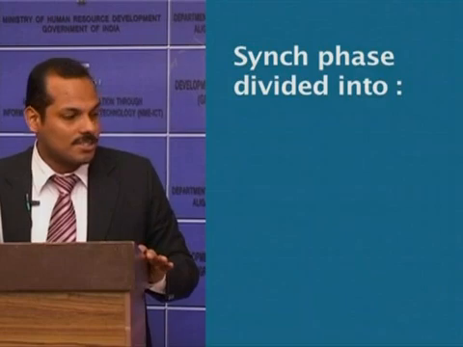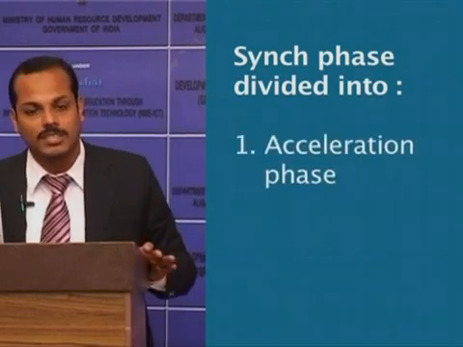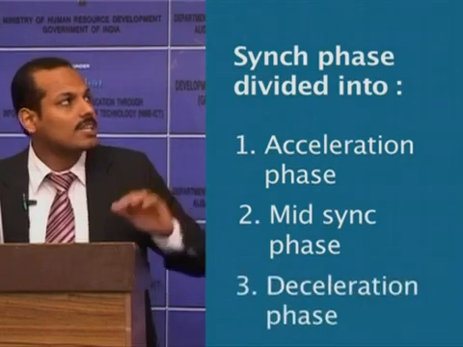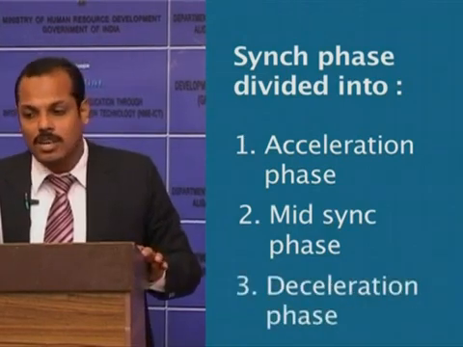Now the swing phase. Swing phase is the phase where the extremity is not on the ground, it is in the air. It can be divided into three phases: the first is the acceleration phase, the second is the mid-swing phase, and the third is the deceleration phase.